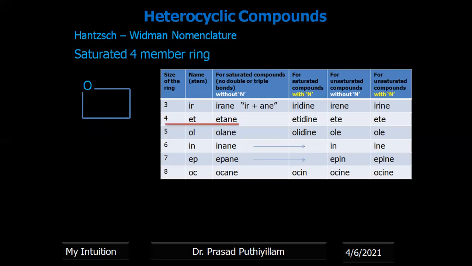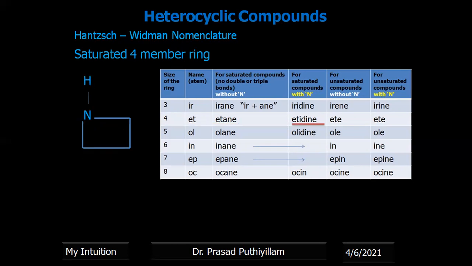For a four-member ring, the suffix is etane and the prefix is oxa. So, oxetane. The next example is thietane. And the next one is a saturated four-member ring with nitrogen, therefore etidine, so azetidine. This is a five-member ring with oxygen, a saturated one, therefore olane, so oxolane.